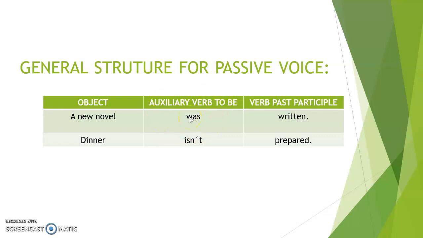And after the verb to be, you are going to need a past participle form, that you are very familiar with now. So when we talk about passive voice, we think of 3 things mainly: an object, an auxiliary verb, and a verb in the past participle. Those are the only things that we need, only 3 elements.